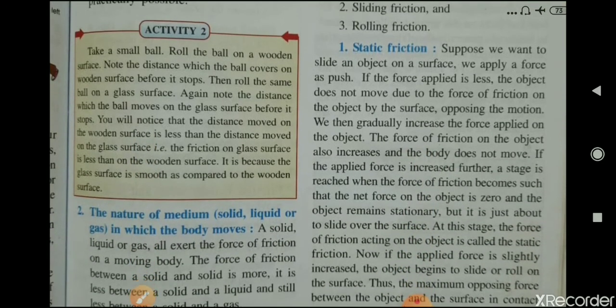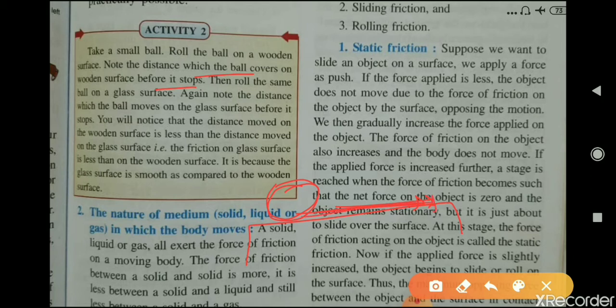Take a small ball, roll the ball on a wooden surface. Note the distance which the ball covers on the wooden surface before it stops. It means you have to roll a ball on a wooden surface and note the distance it covers before it stops. When you roll this ball on the wooden surface, it will cover a certain distance, and after covering that distance it will stop. So you have to note the distance.